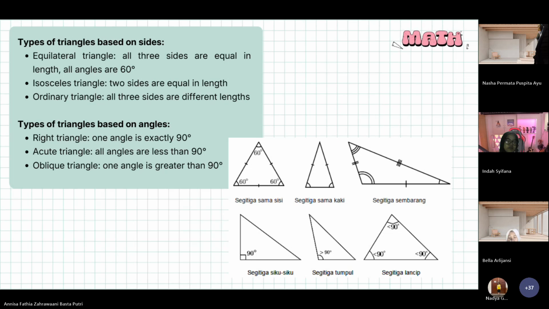Now, next, types of triangle based on angle. Right triangle: one angle is exactly 90 degrees. Acute triangle: all angles are less than 90 degrees. And the last, obtuse triangle: one angle is greater than 90 degrees. So yeah. Next.